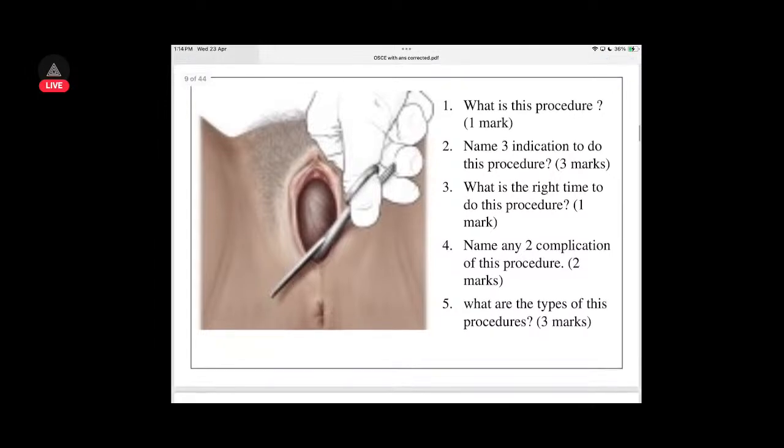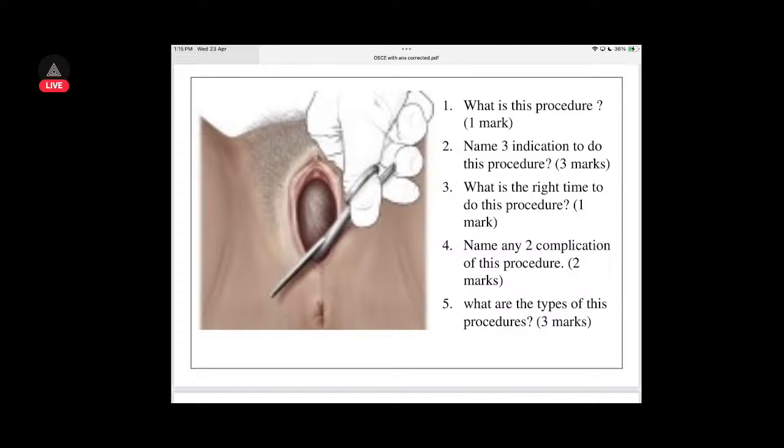Then we have the procedure of episiotomy. The indication: if there is a restriction after the head comes out. If the mother has heart problems or blood problems, then she cannot bear down for long, or if prolonged labor is contraindicated, then you have an indication to do this procedure. The right time to do this procedure is after the visibility of the fetal skull.